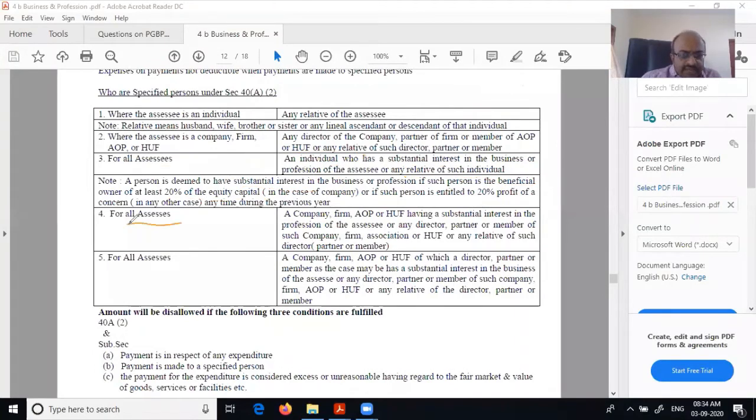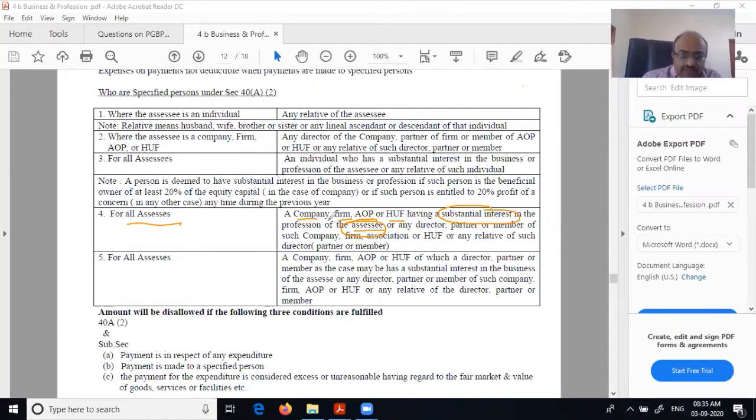For all assessees again, a company, firm, AOP or HUF having substantial interest in the business or profession of the assessee.